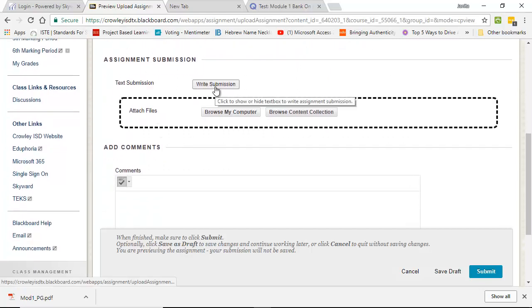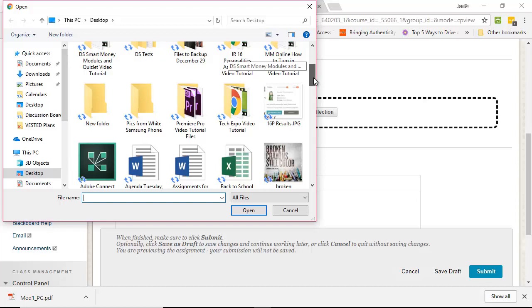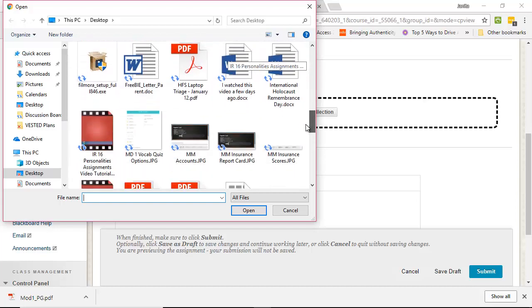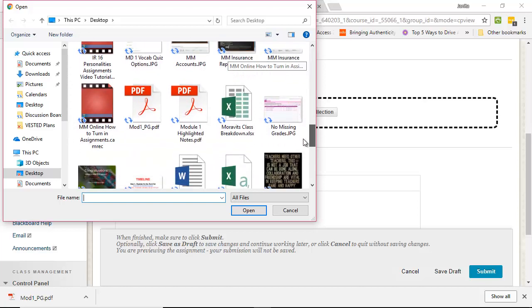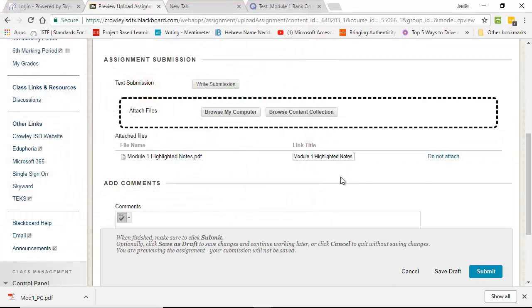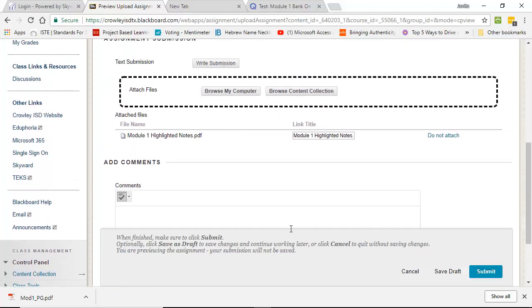All right, you don't have to write anything on this one. All you're going to do is browse your computer and find, let's go down here, Module 1 highlighted notes right here. This PDF file, we're going to click on that. We're going to open it. It's going to attach it whenever you click Submit. Now remember, I don't submit these because I don't want it to go and confuse Blackboard or anything like that. But that's how you do it.